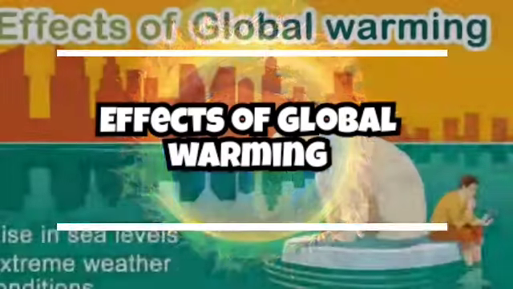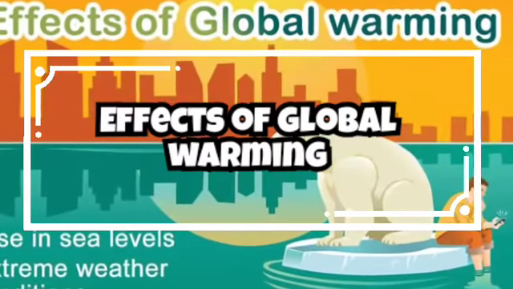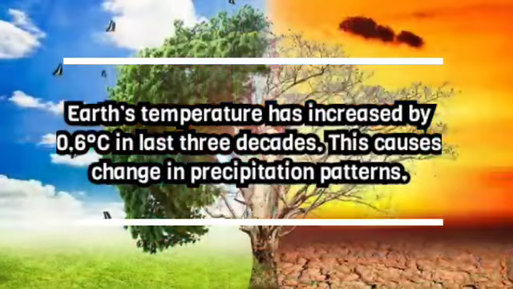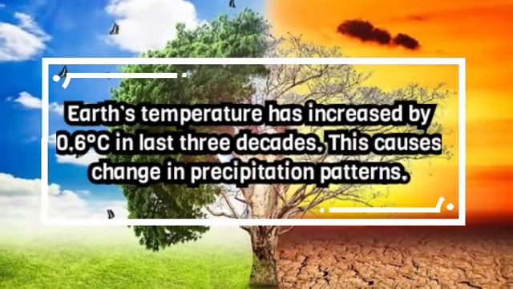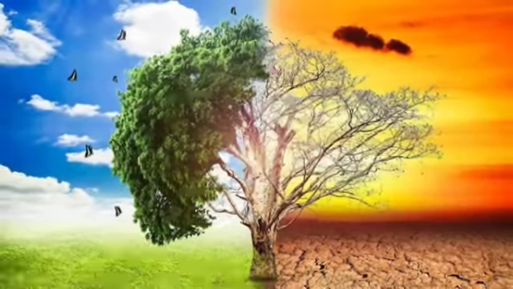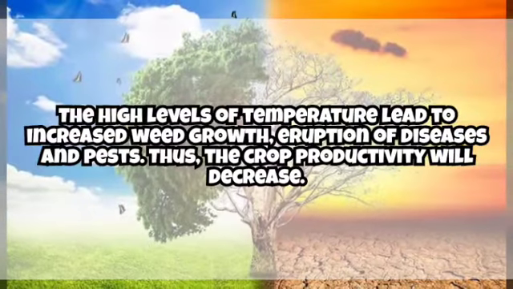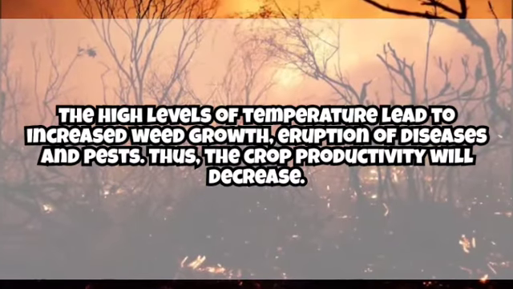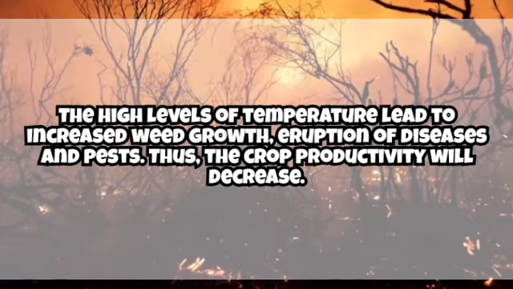Now let's see the effects of global warming. Earth's temperature has increased by 0.6 degrees Celsius in the last 3 decades. This causes change in precipitation patterns. The high levels of temperature lead to increased weed growth, eruption of diseases and pests. Thus the crop productivity will decrease.